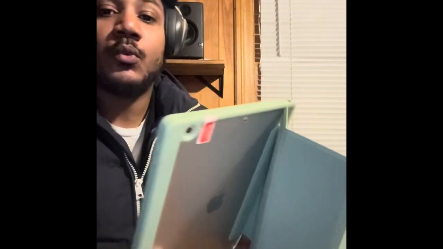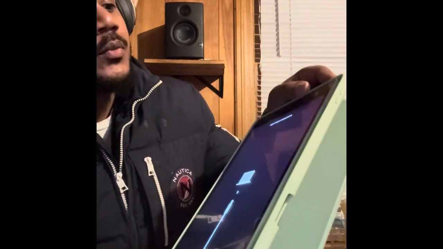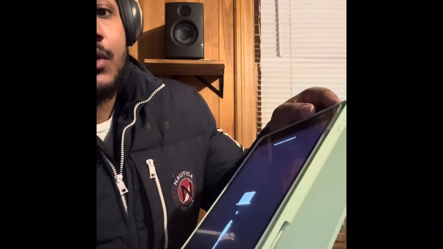Hello guys, if your iPad is unavailable and disabled, what you would do is connect a cable to your MacBook or your Windows and download the iOS, or if you got your Mac, open up iTunes, and then press the power button and hold it for a couple seconds until you see it turns off, and then the Apple logo shows up.